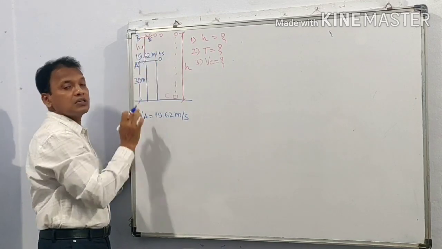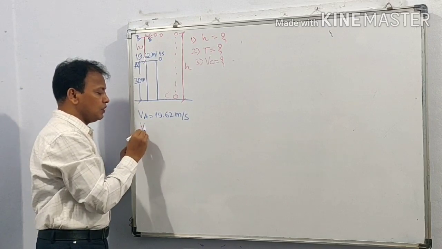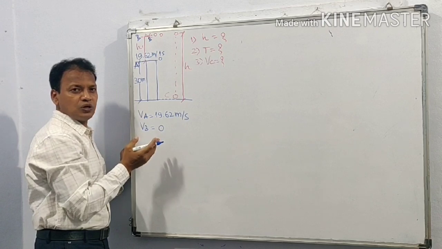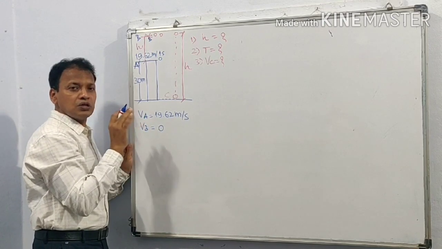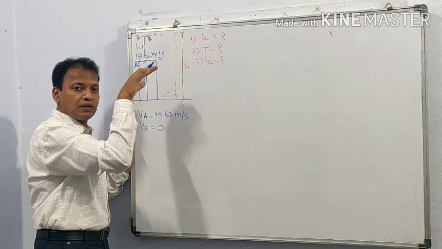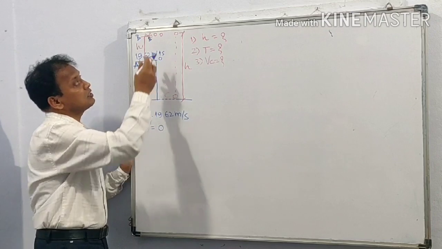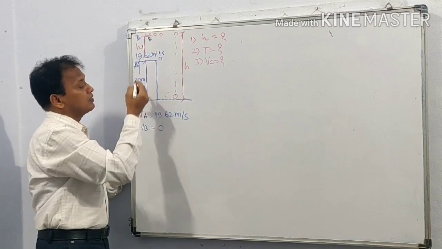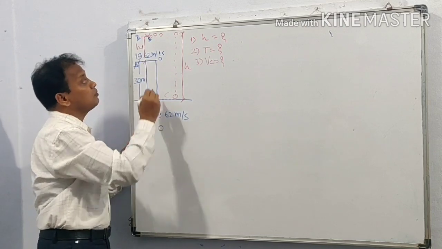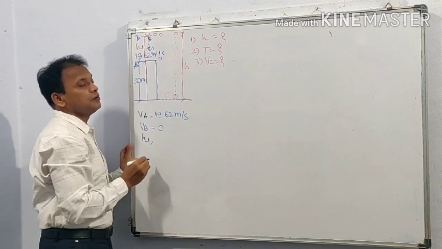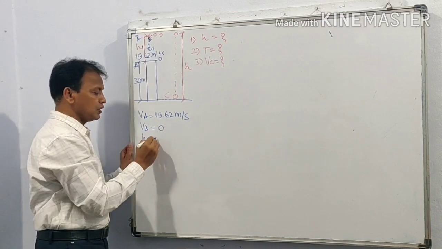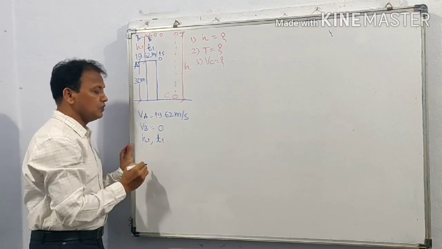When it reaches B, that is maximum height, the velocity is equal to 0, because the velocity is going on decreasing, and when velocity becomes 0, the ball stops rising and momentarily stops and then starts falling down. So velocity at B is equal to 0, and the distance covered is h1, and the time taken by the ball to travel from A to B, let the time be t1.